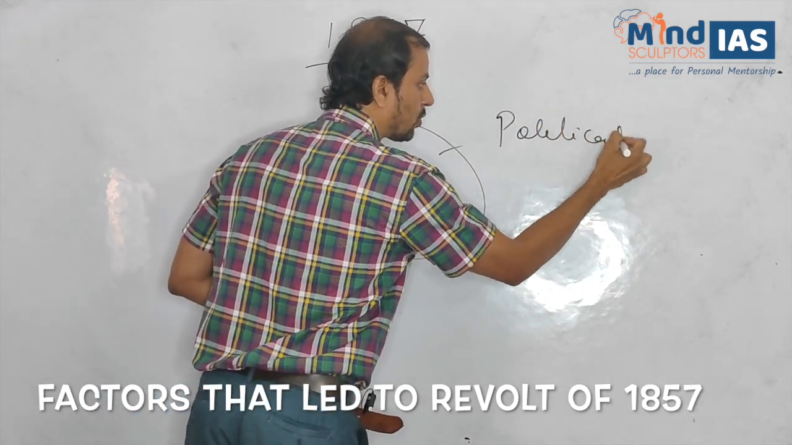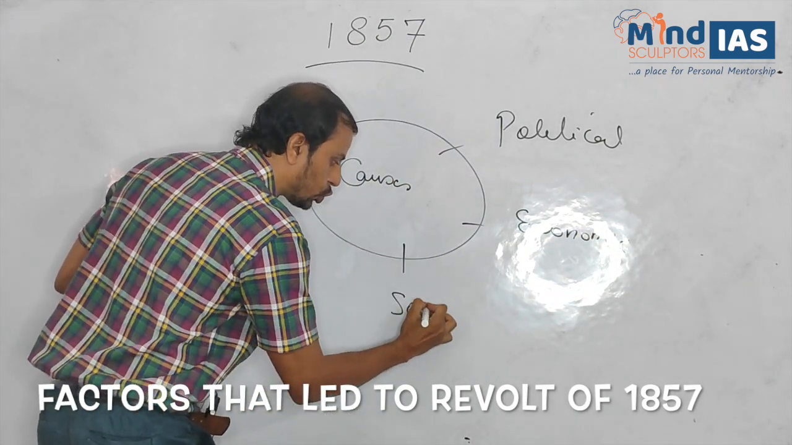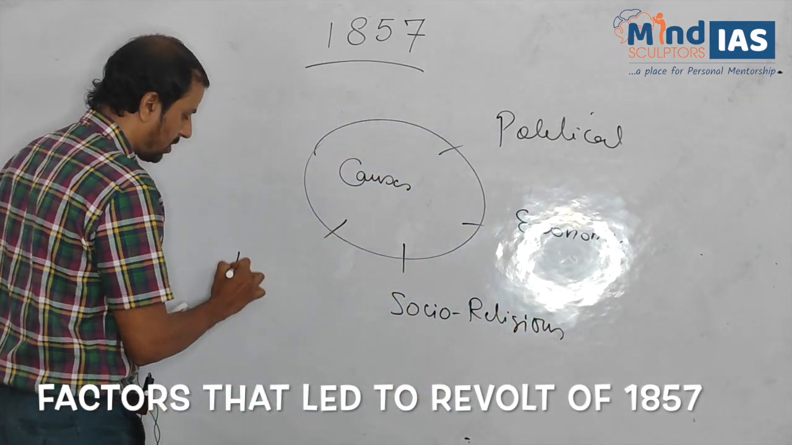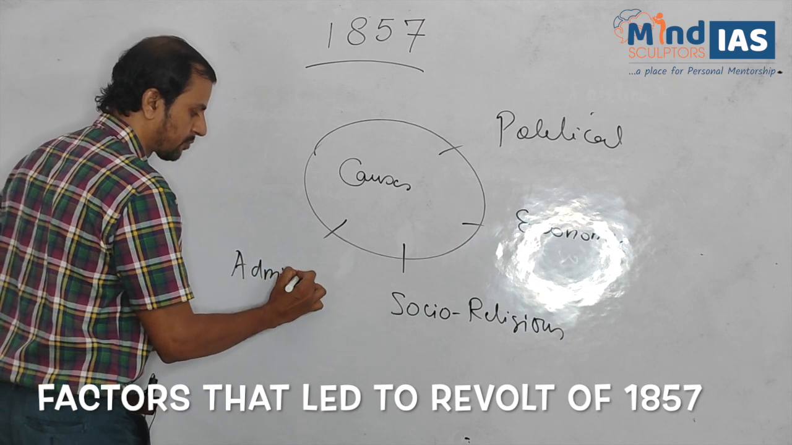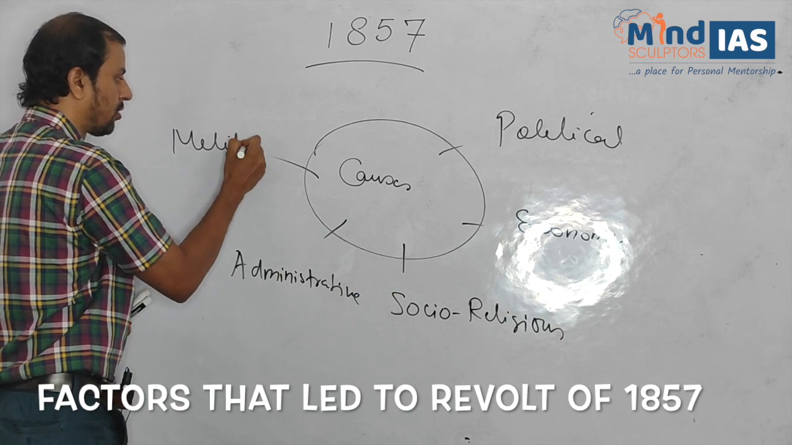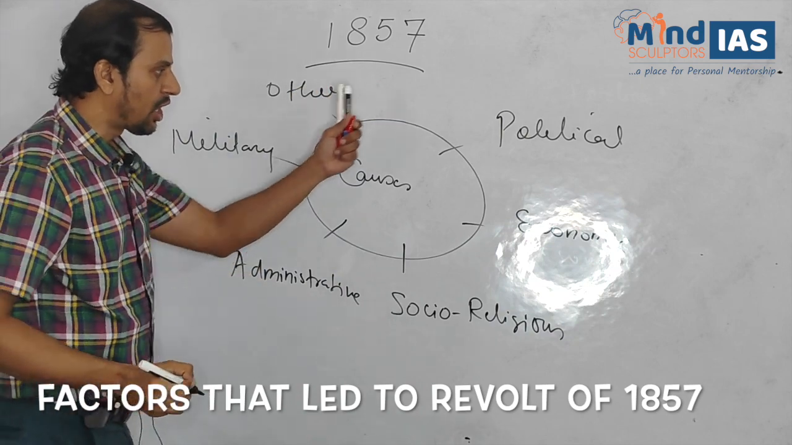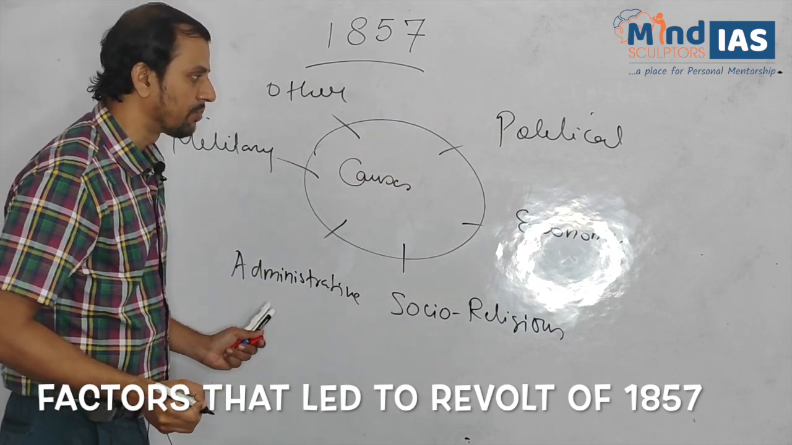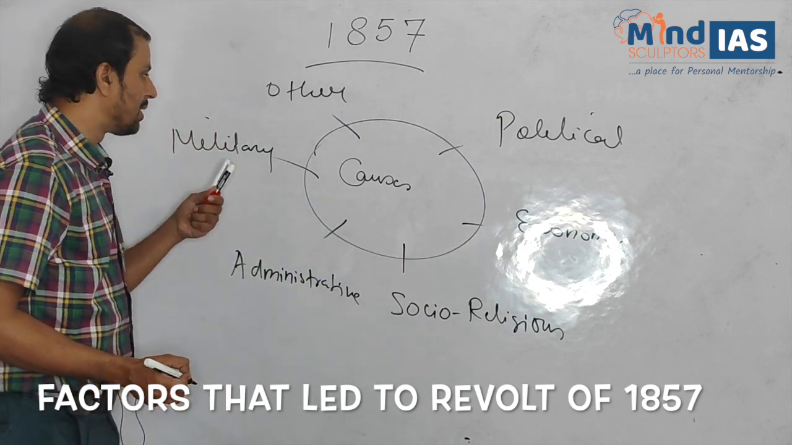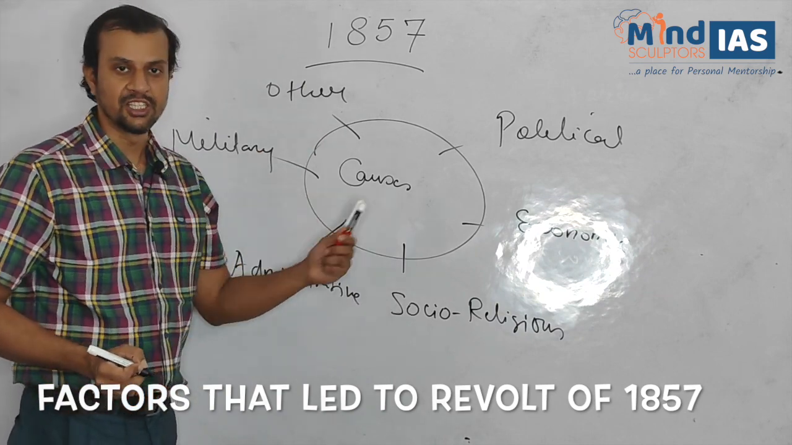Political, economic, socio-religious, administrative, military, and other factors. These are the different causes of 1857. Please keep in mind political, economic, socio-religious, administrative, military, and other factors. We will discuss these factors in details.